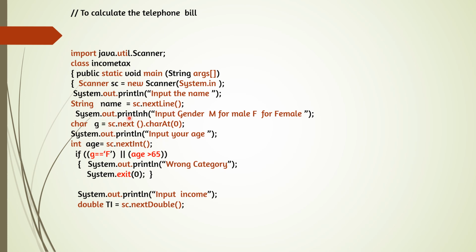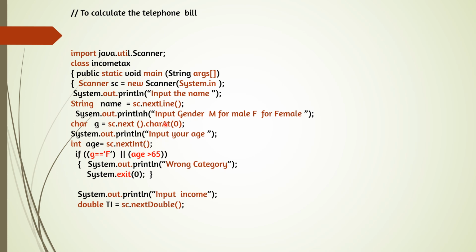After that, second, we have to input the gender. So give the message: input gender, M for male, F for female. M and F are characters, so we have to accept the data as a character. The command for accepting a character is sc.next().charAt(0).